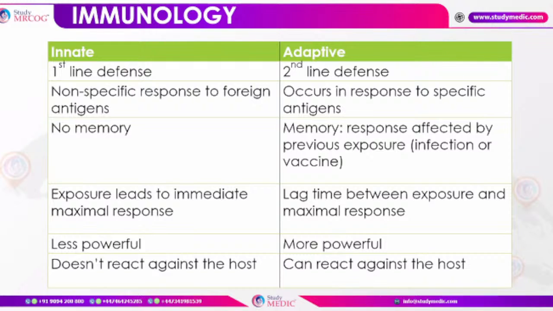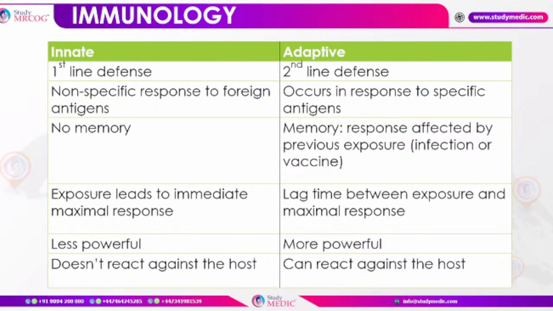The innate immune response is a non-specific response to foreign antigens, while the adaptive immune response occurs in response to specific antigens. There is no memory in the innate immune response, and memory is there in the adaptive immune response. As I told you, if the attack is by a subsequent organism, the adaptive immune system has the capability to recognize that pathogen.